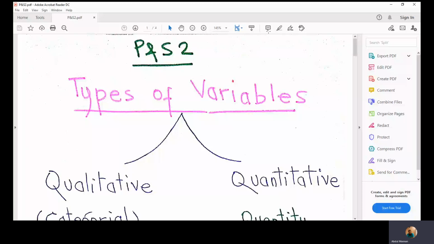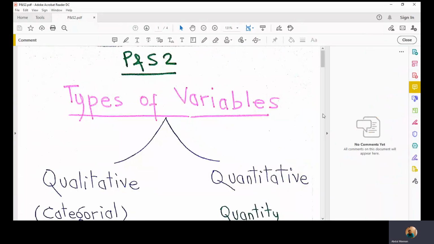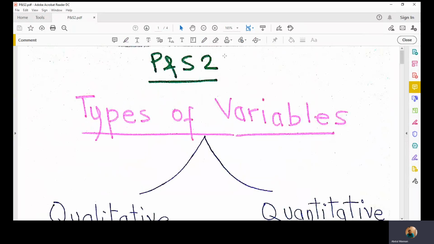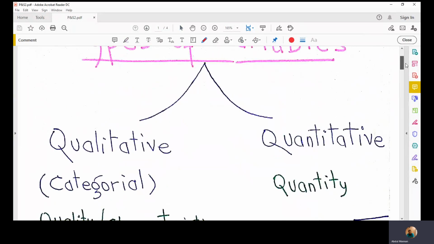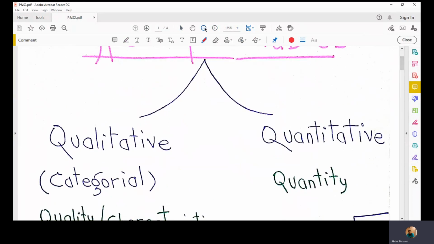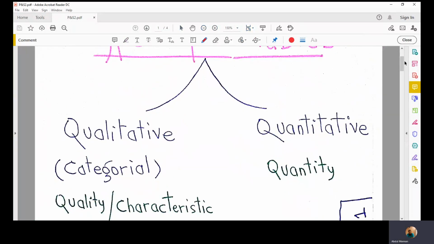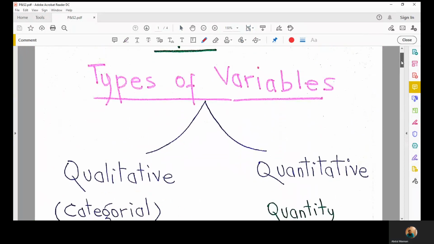Welcome to the second lecture on probability and statistics. In this lecture, we are going to study types of variables. There are mainly two types of variables, the qualitative variables and quantitative variables.